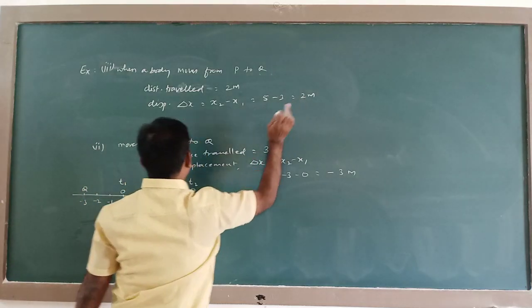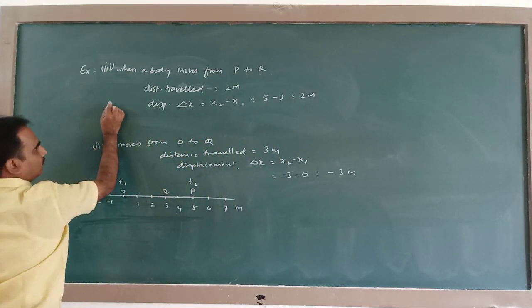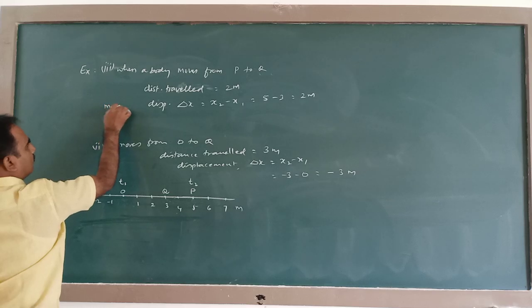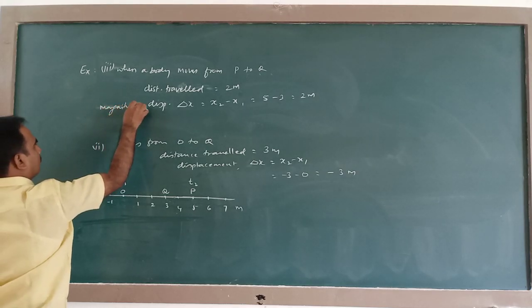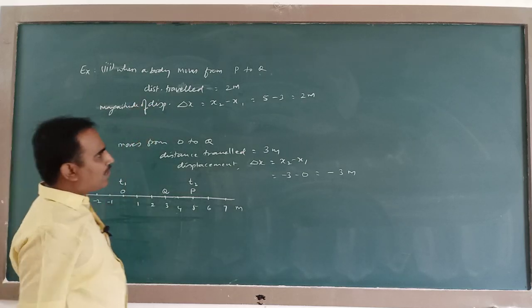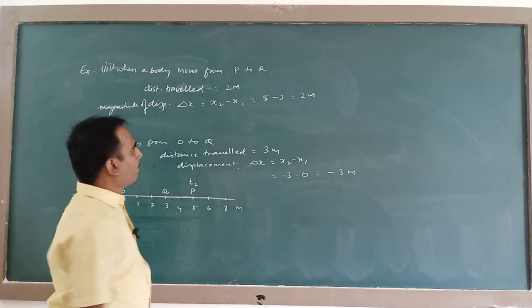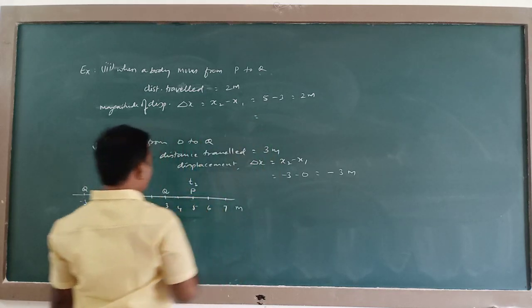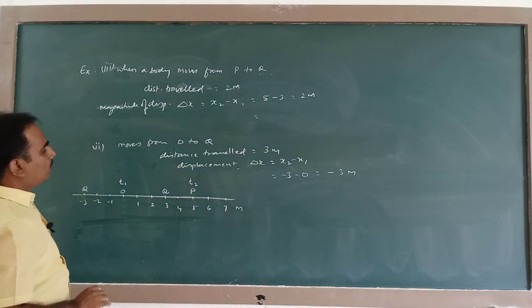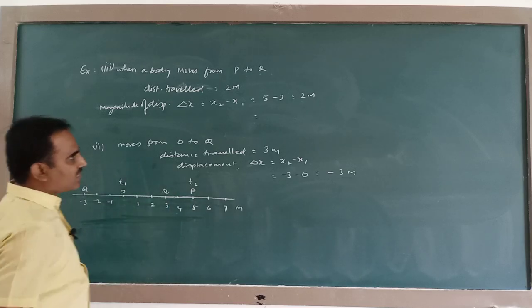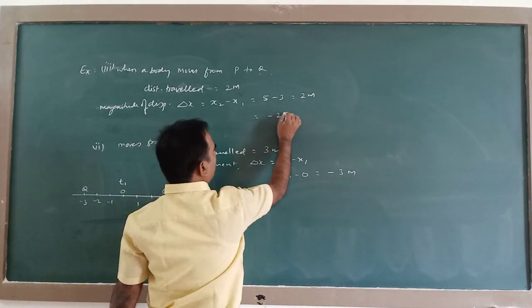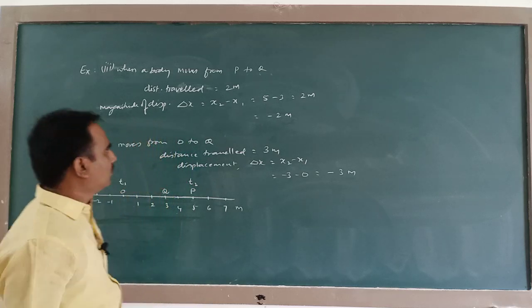This is the magnitude of displacement. So what you have to write here? It moves from P to Q in this direction. That means in the negative x direction. So you need to write minus 2 meter.